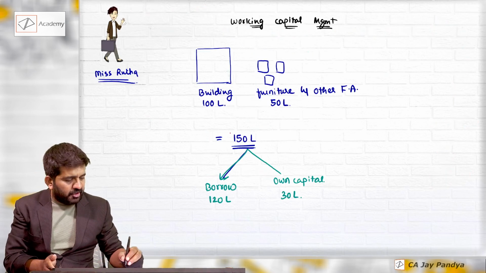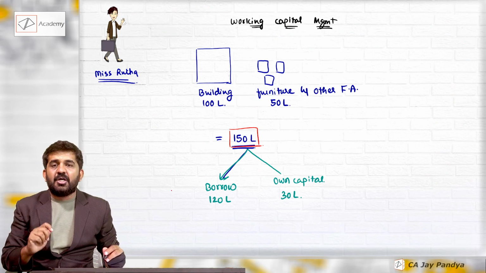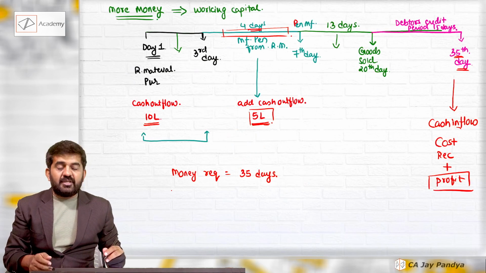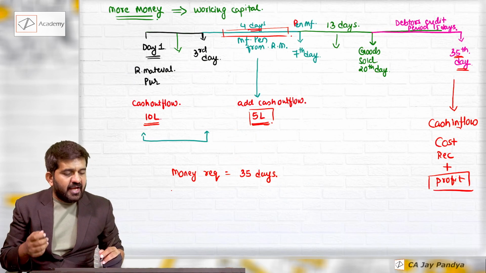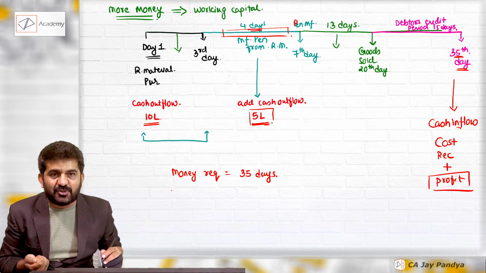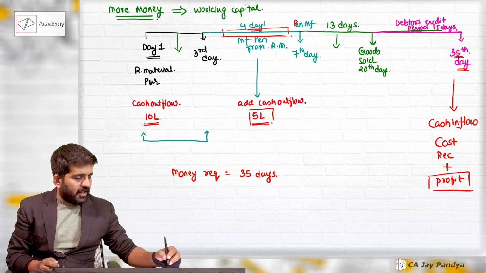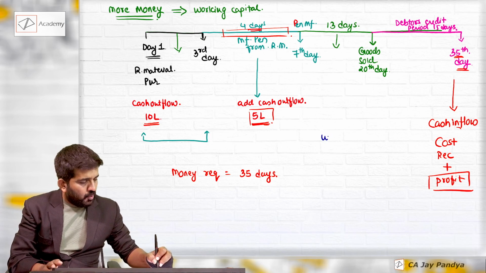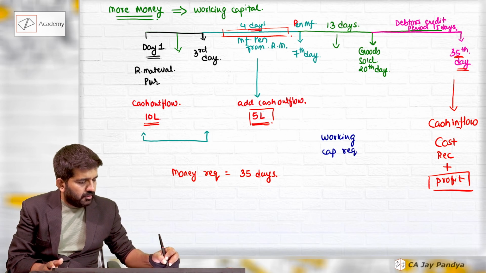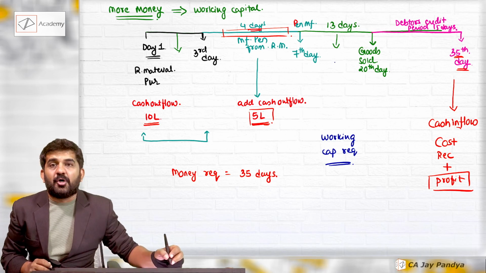Miss Rucha thought that by taking out this 150 lakhs either from bank or her own capital, she would be ready to run her business, but she is not. She requires 10 lakhs rupees on the first day, and after the third day, say the fourth or fifth day, she requires additional cash of 5 lakhs rupees, which will be required for 35 days, and this requirement is termed as working capital requirement. She will require money to do this process.